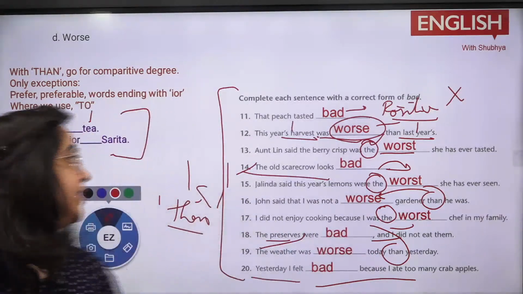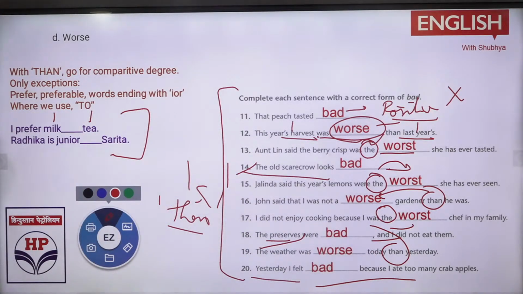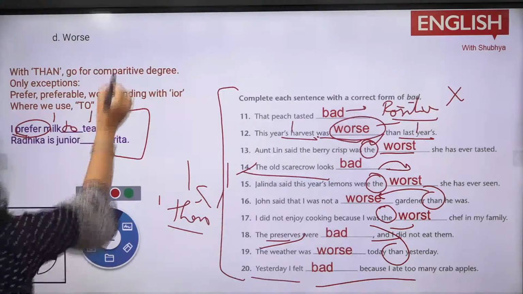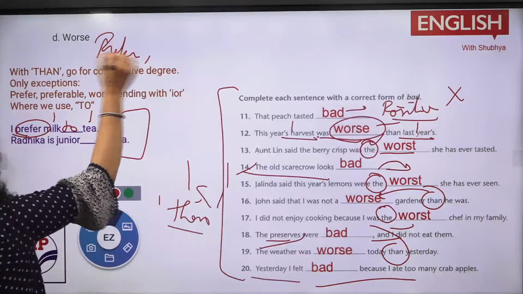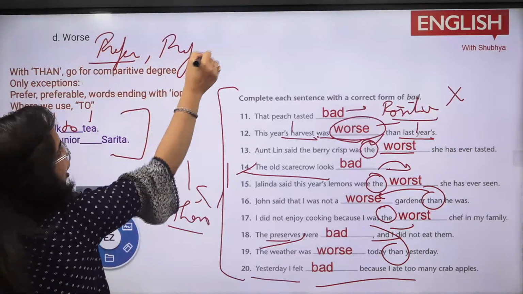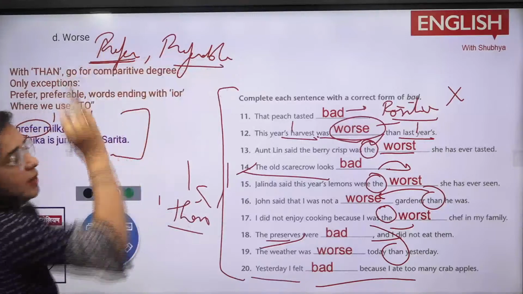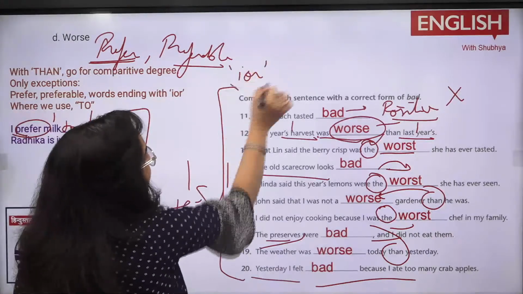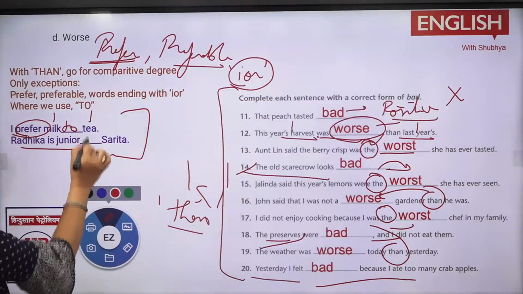Tell me what would be there. I prefer milk dash tea. 2T. Why 2T? Because whenever you have the word prefer, or the word preferable, or whatever the word is, whenever the words are ending with IOR, we will go for 2.